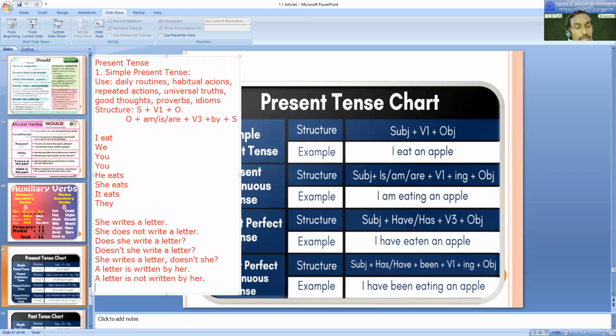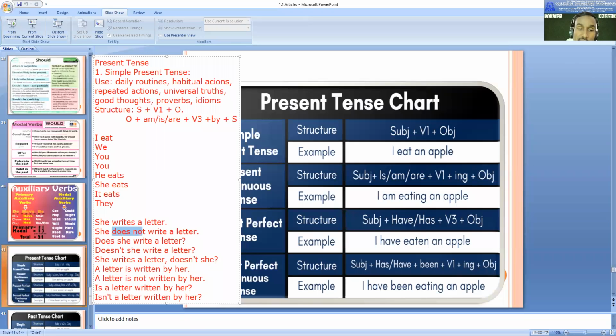Okay. In passive there can be a question. So how can we ask a question in passive? Is a letter written by her? That becomes a question. Is a letter written by her? Okay. A question can be negative. Isn't a letter written by her? Even that is possible. So what you people can practice? You can practice sentences like this also. I think that this is very simple. She writes, does not write. Making negative, that is very simple.